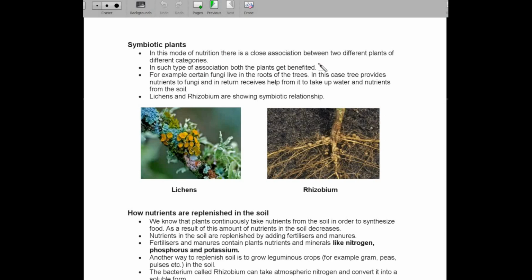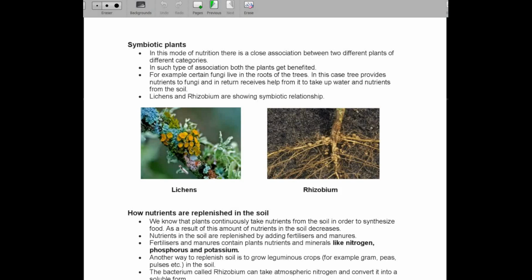In this, there is a close correlation between the two plants, wherein both are benefited by each other. Here we will take the example of lichens and rhizobium.